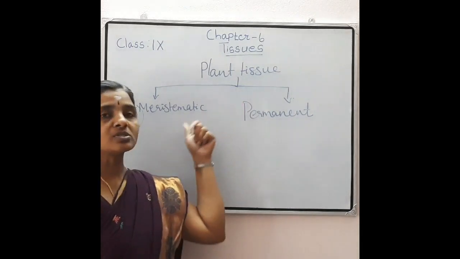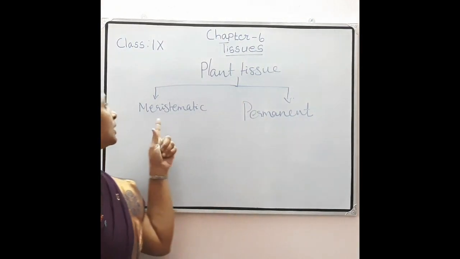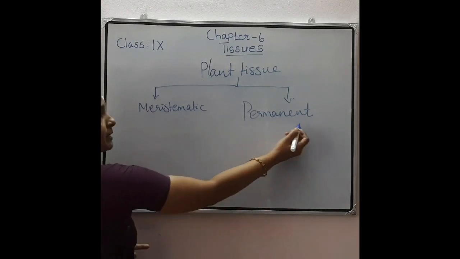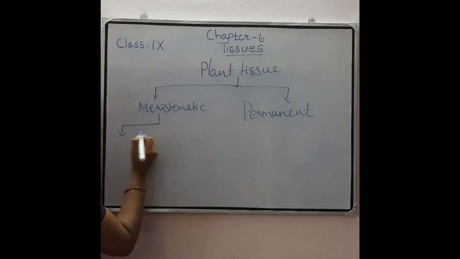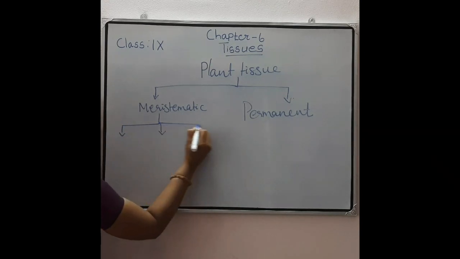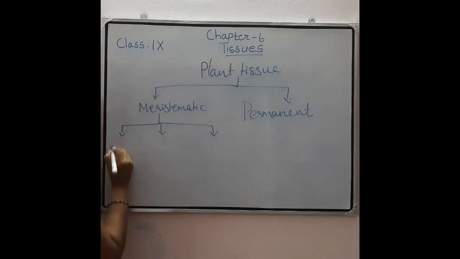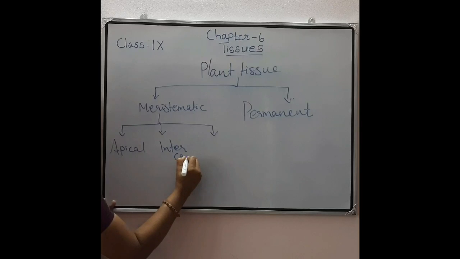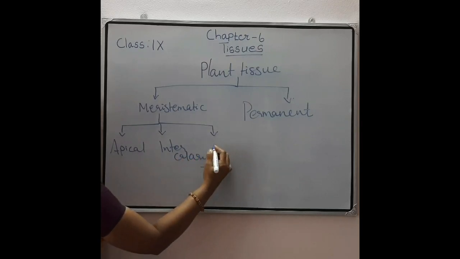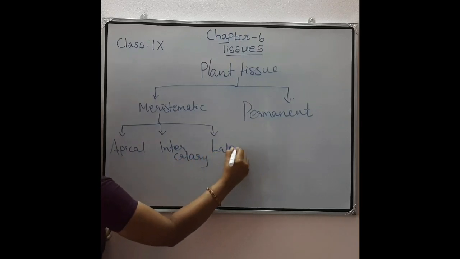These meristematic tissues are again classified into three based on the location of the tissue: apical meristem, intercalary meristem and lateral meristem.